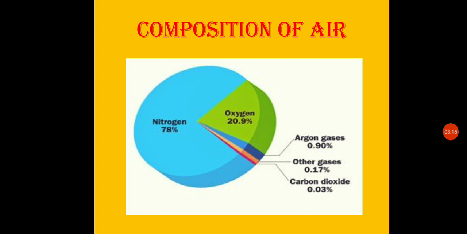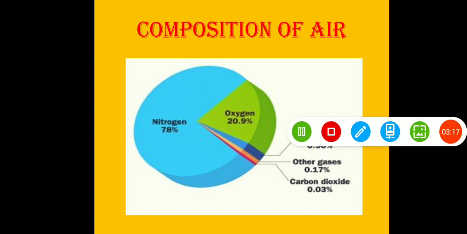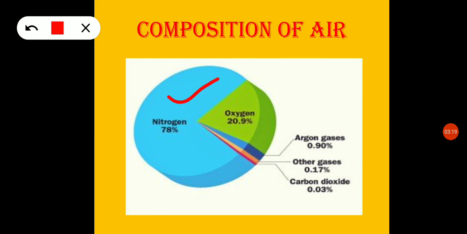So this air contains about 78% nitrogen gas, okay, and around 20 to 21% oxygen, and 1% other gases, and also water vapor. So other gases like argon, carbon dioxide. Carbon dioxide is about 0.03%.